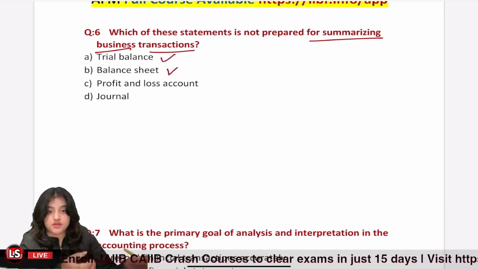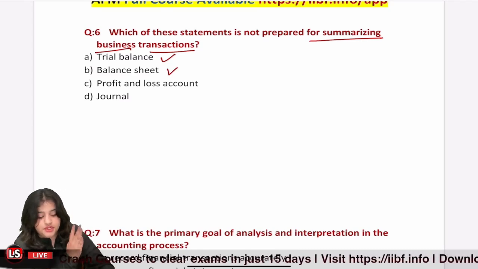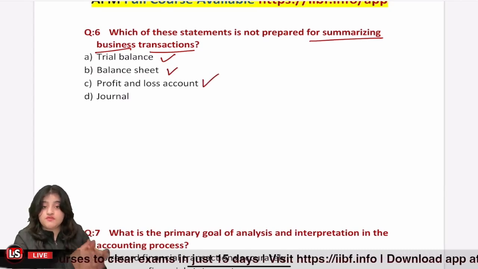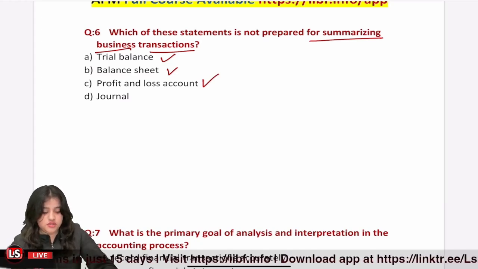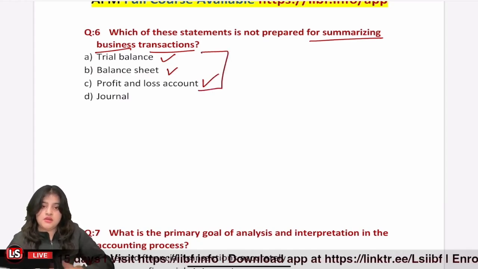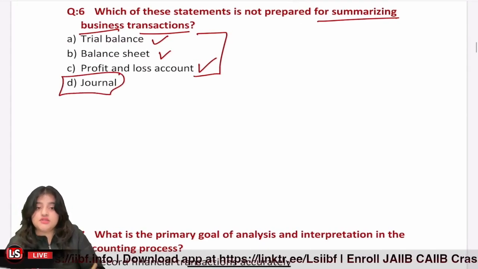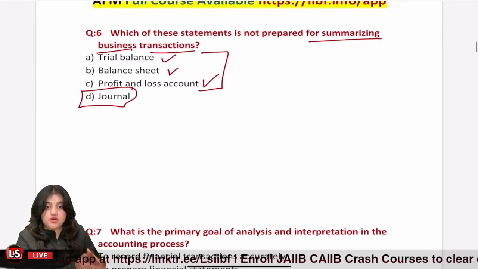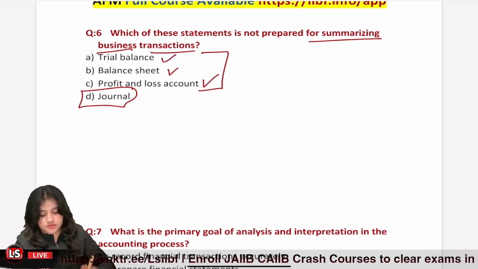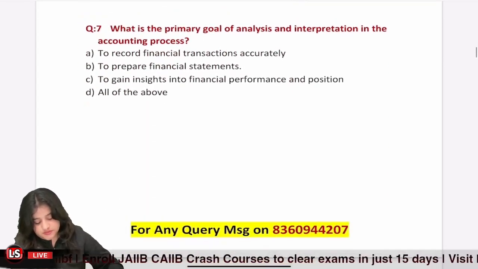The balance sheet is also kind of a summary where we only take assets and liabilities, and the P&L account is also a summary of those accounts which are related to income and expenses, right? All these three statements are summaries, right? However, option number D, is journal a summary? No, journal is the very first step where we properly record each and every transaction. So option number D is not a statement prepared for summarizing the business transactions.